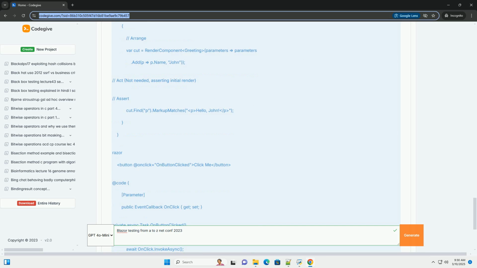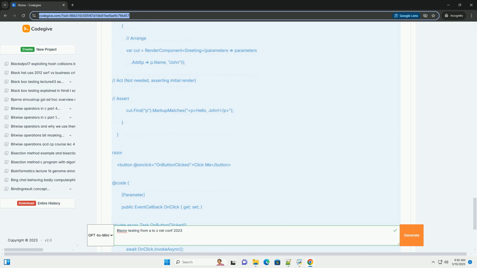4. Unit testing Blazor components with bUnit. bUnit is a Blazor-specific testing library that simplifies the process of unit testing Blazor components. It provides a lightweight and intuitive API for rendering components, simulating user interactions, and verifying the output. Introduction to bUnit.